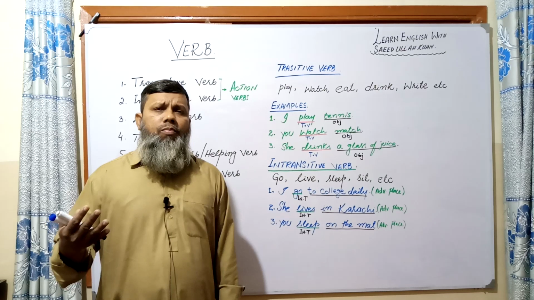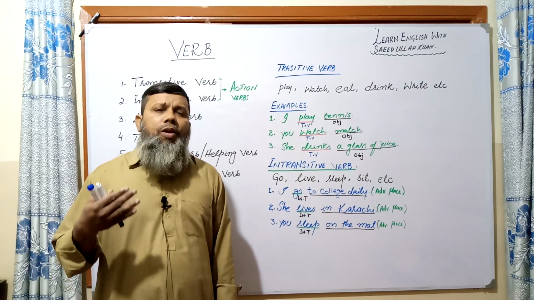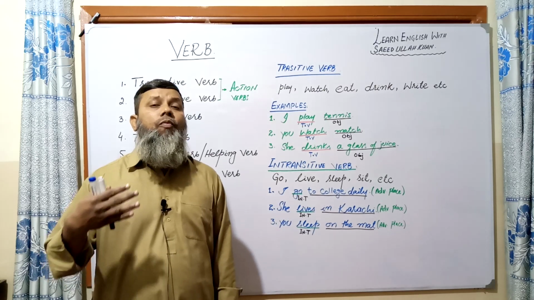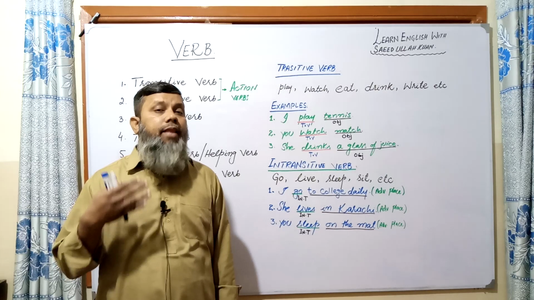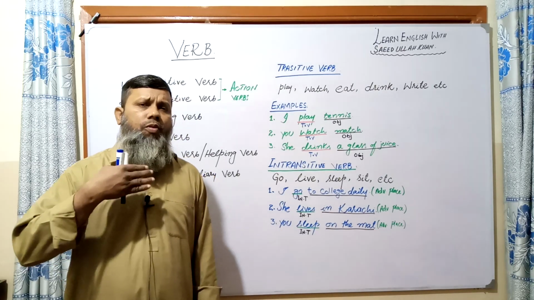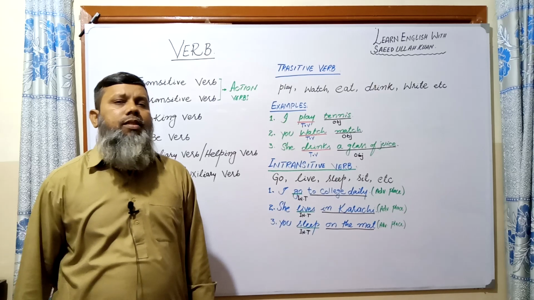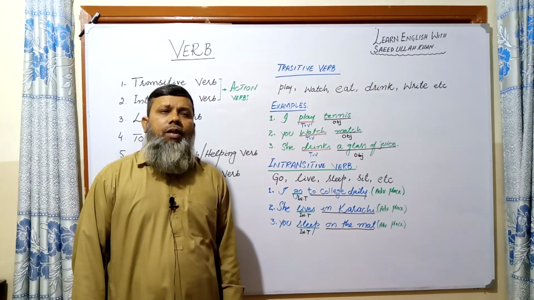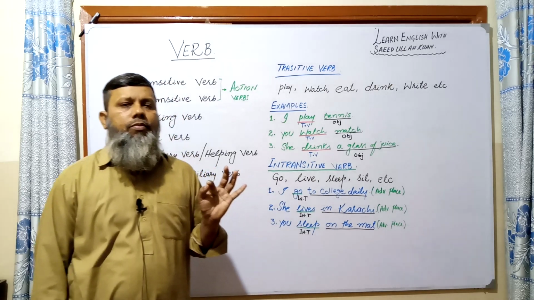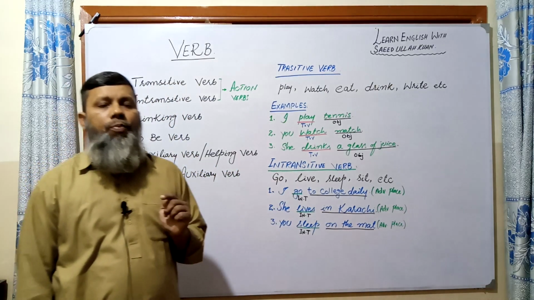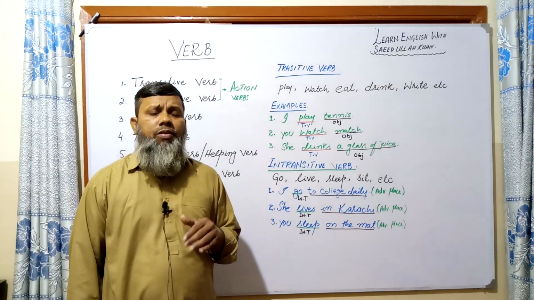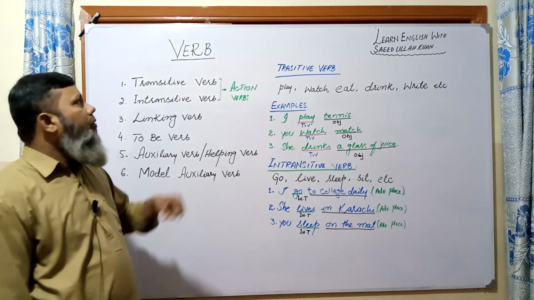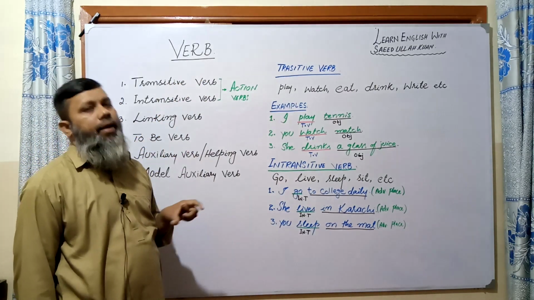I already mentioned that when we remove the subject from a sentence, the remaining part, with the verb, is called the predicate. Among them there are verbs, objects, complements, and adverbials. Today I have taken the topic of verb from the predicate.